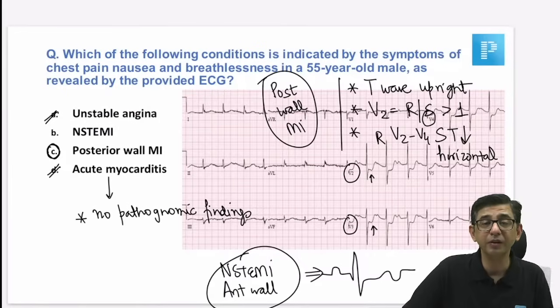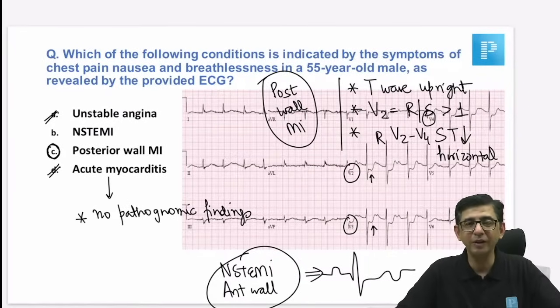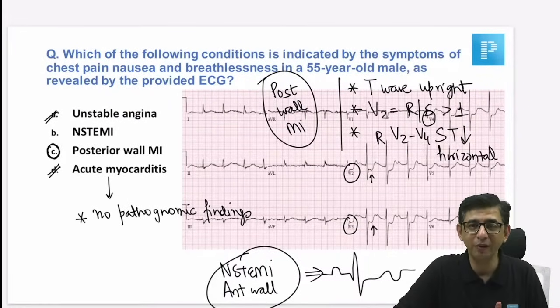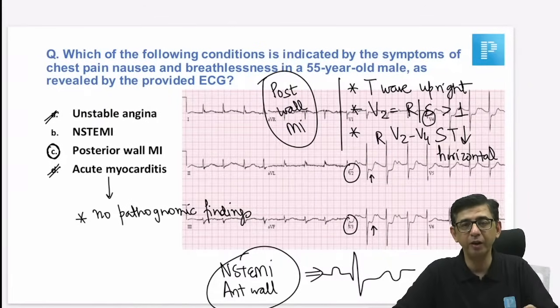Why not angina in this case? Okay, I gave the reason for angina, let me say it again. Unstable angina is an accelerating angina. So there are multiple episodes of chest pain experienced by an individual, and they increase in severity and duration gradually. That's why it's called accelerating angina, right?